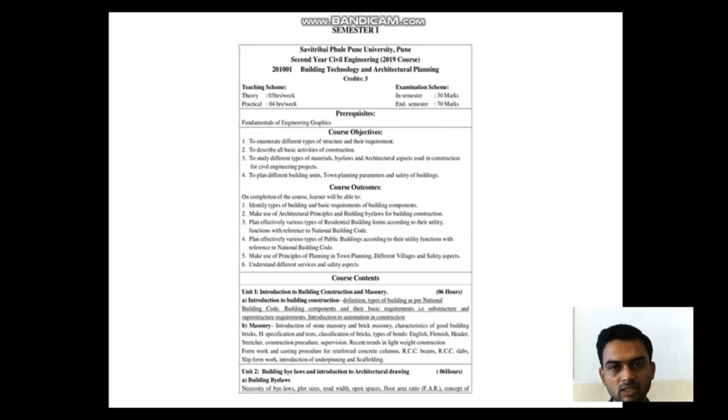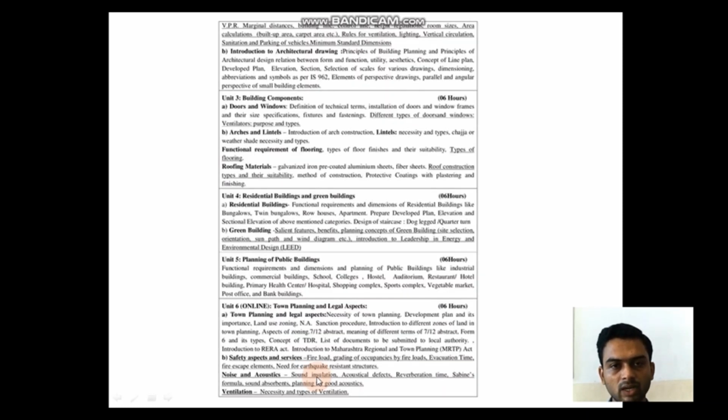This is the syllabus structure of the university, which comprises of 6 units. First unit is Introduction to the Building Construction and Masonry. Second unit is Building Bylaws and Introduction to the Architectural Drawing. Third unit is Building Components. Fourth unit is Residential Building and Green Building. Fifth unit is Planning of Public Building, and last unit is Town Planning and Legal Aspect.